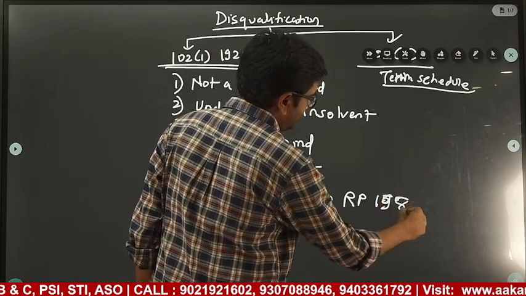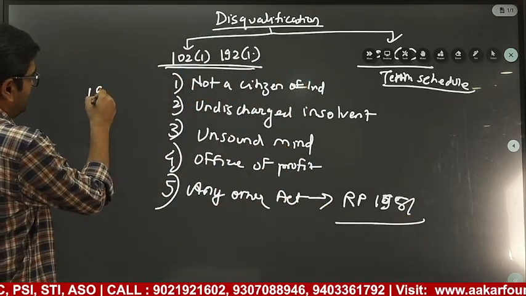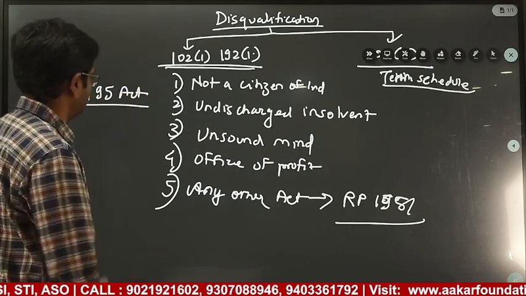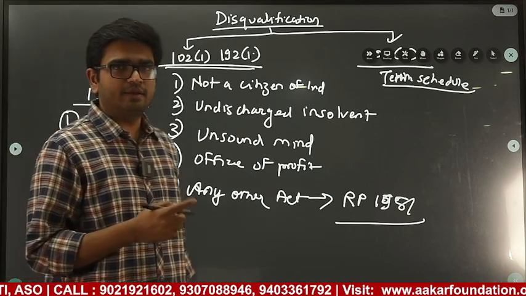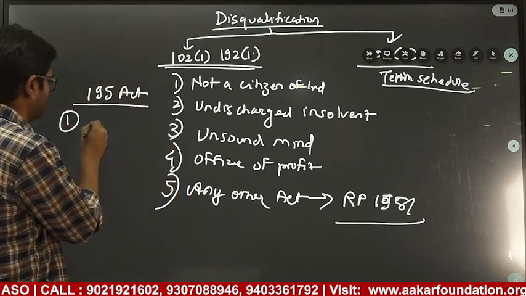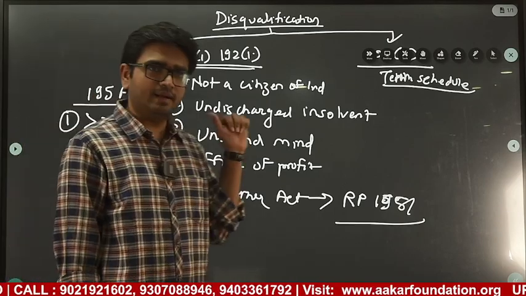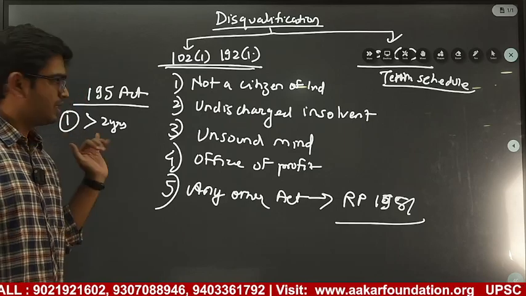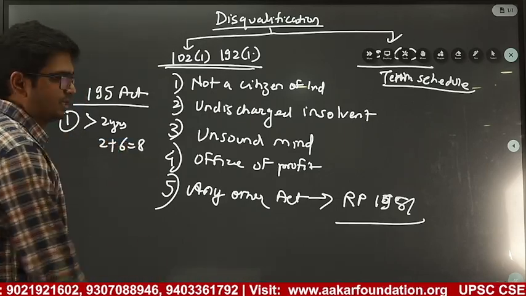1951. So this 1951 Act stipulates some conditions for disqualification. For example, first, if a person is convicted of an offence for more than 2 years, then his seat in that particular assembly will be lost at the time he gets convicted, and he cannot contest elections for 2 years plus 6, that is a total of 8 years.